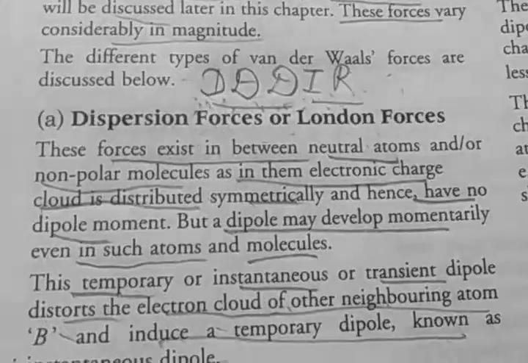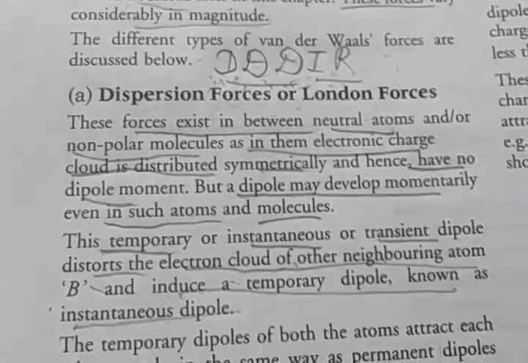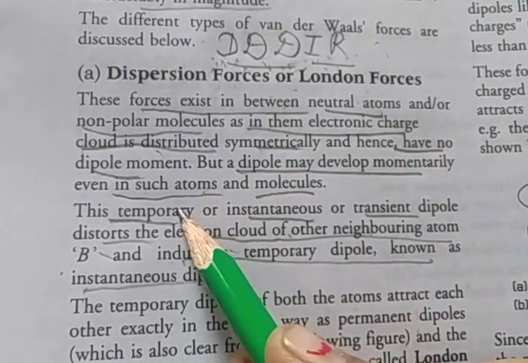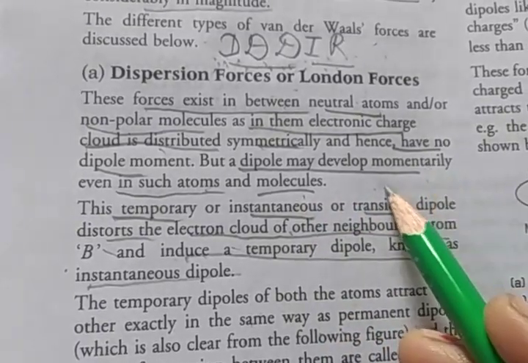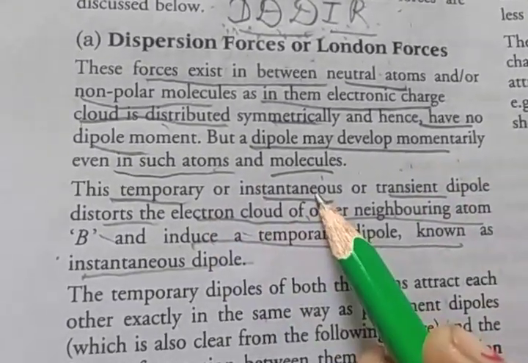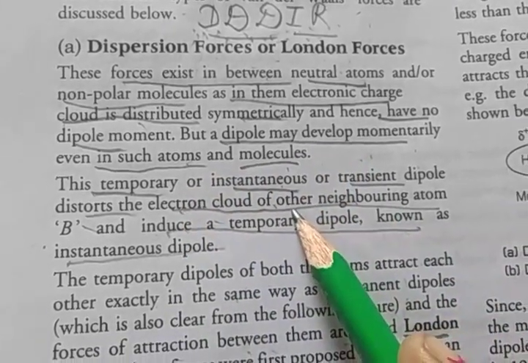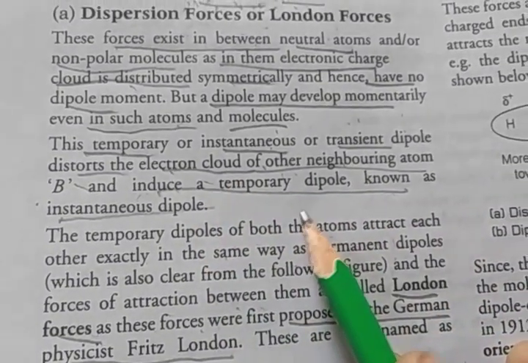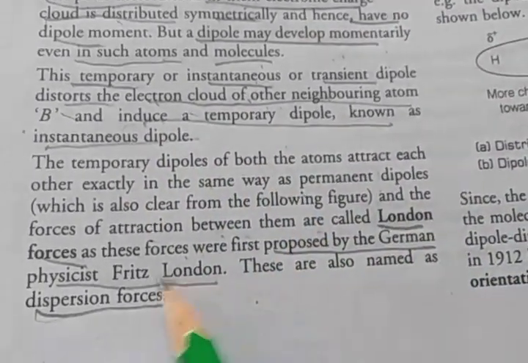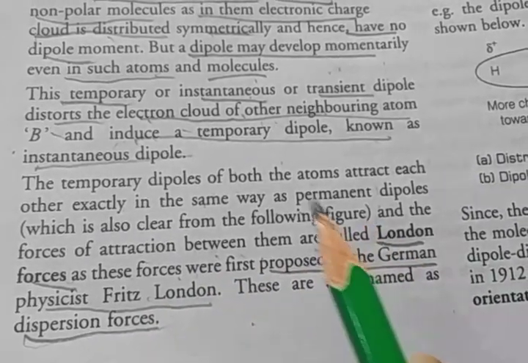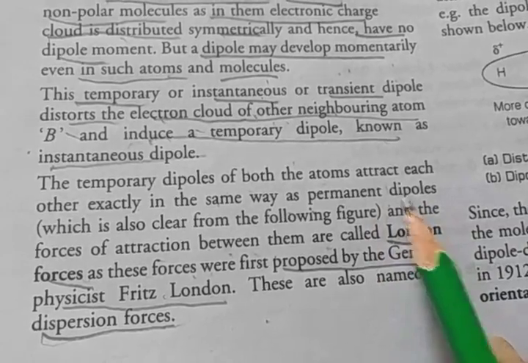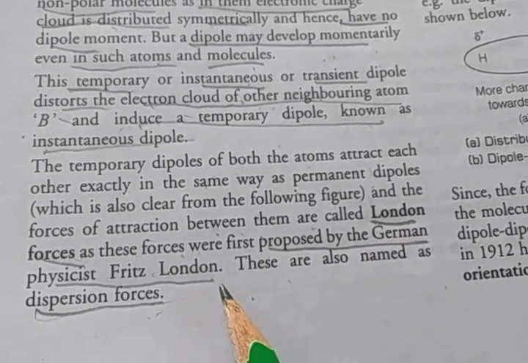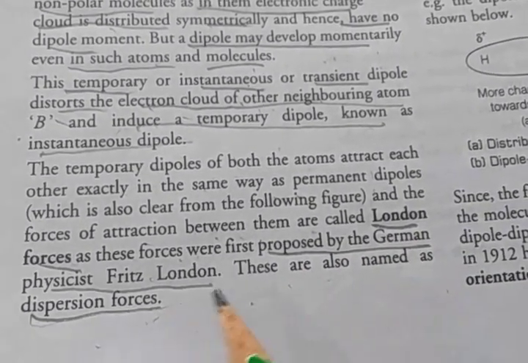Generally, dispersion forces and London forces exist between neutral atoms and non-polar molecules, which have no dipole moment. If a dipole moment develops momentarily, even in such molecules, it is temporary, instantaneous, and distorts the electron cloud of the other molecule. This induces a temporary dipole, an instantaneous dipole, and the force of attraction is exactly the same as with a permanent dipole. So it is called London forces, first proposed by the German physicist Fritz London, also named dispersion forces.